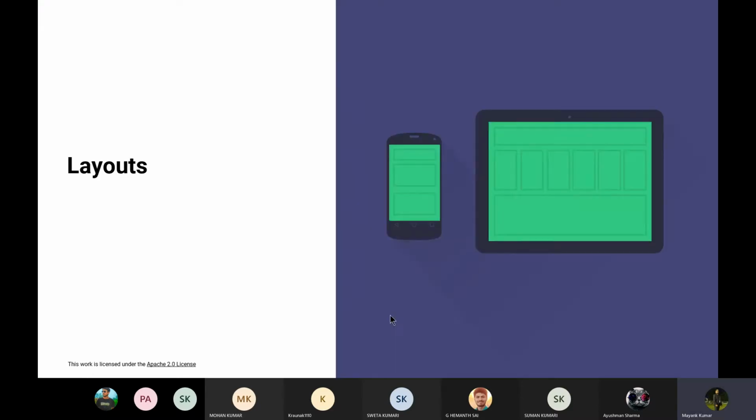Now, for each Android app, you will be defining a layout. If you don't know what a layout is, basically a layout defines the structure of the user interface in your app. Means how all your views or all your elements are placed in your app. In Android, a layout is made up of a hierarchy of views and view groups. So we will be discussing views next.